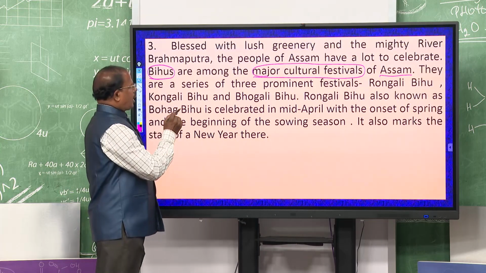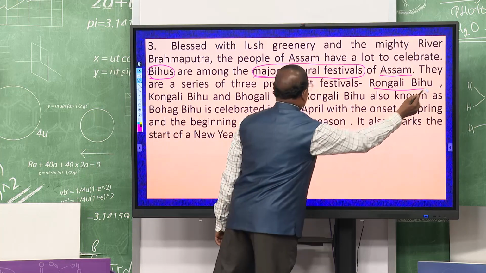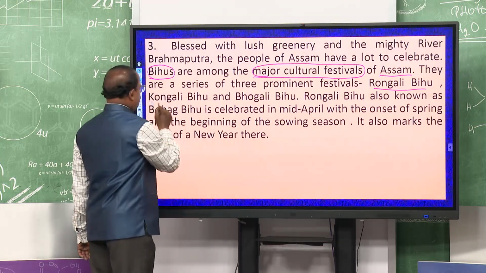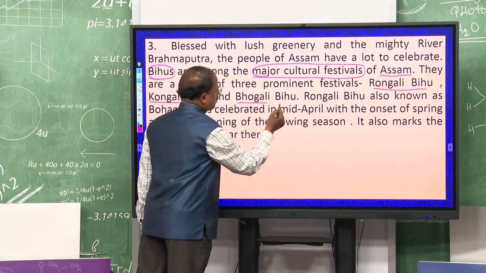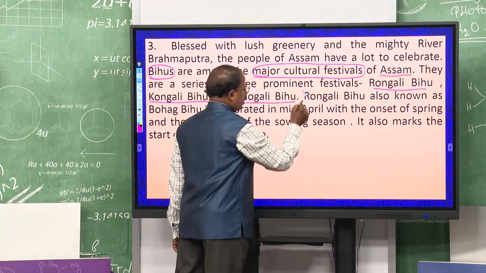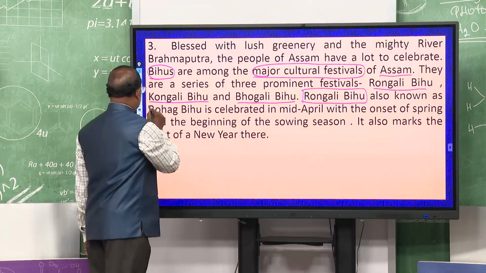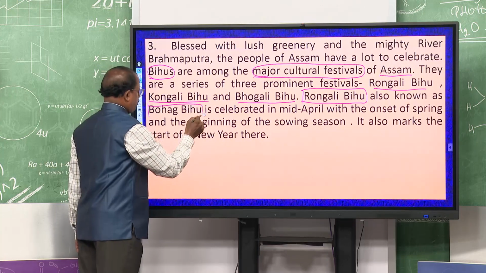And these Bihus are a series of 3 prominent festivals. One is Rongali Bihu, another is Kongali Bihu, and the third one is Bhogali Bihu. Rongali Bihu is also known as Bohag Bihu, right.